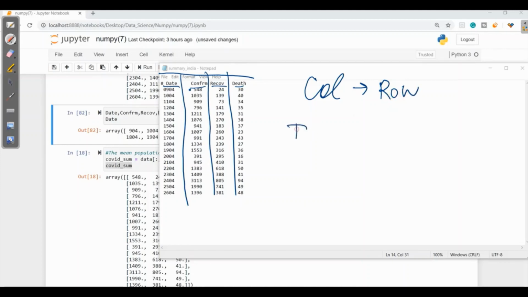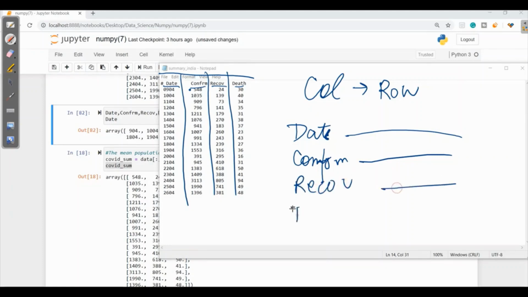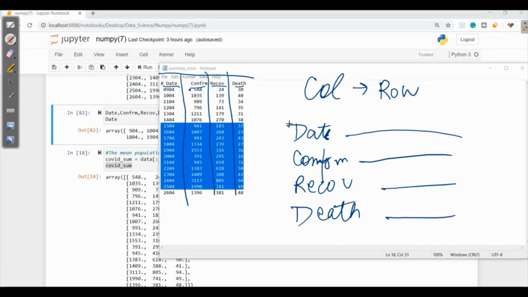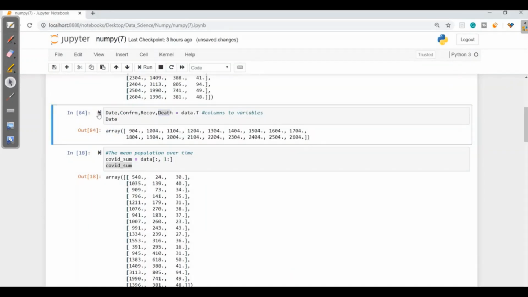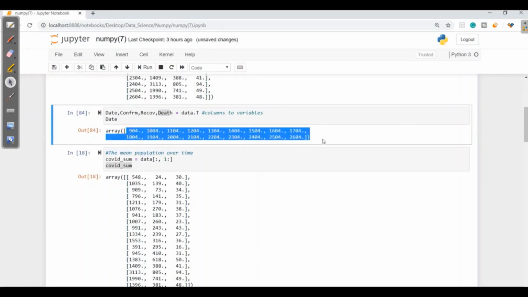That means we will have all the dates, then confirm rate, then recovered, and then death rate. And on this transpose, we want date. So what will it return? The value of the date key. Whatever is there in date will be given in the answer. So let's check it out. Here we got all the dates in the transpose form, as we have written here data.T.